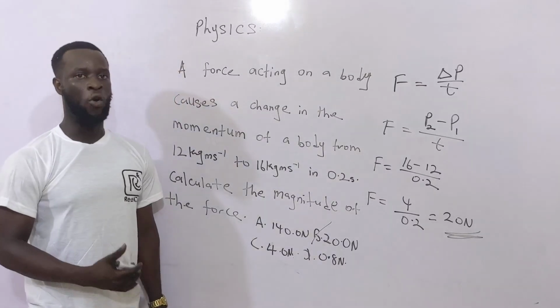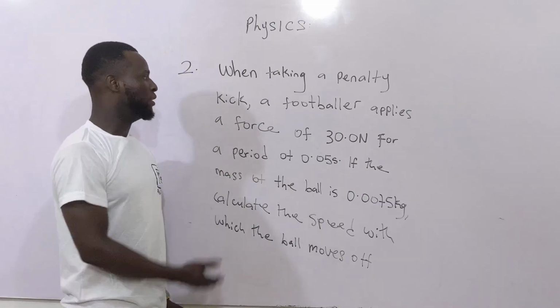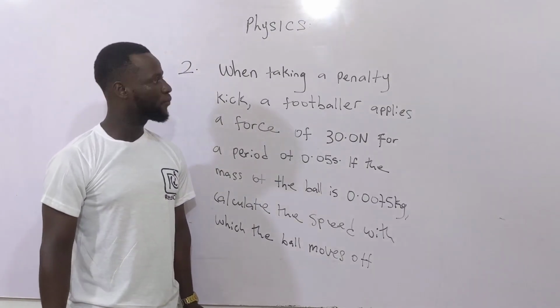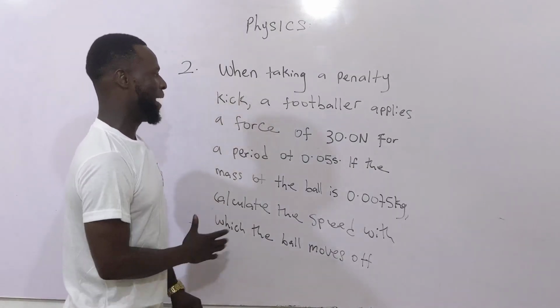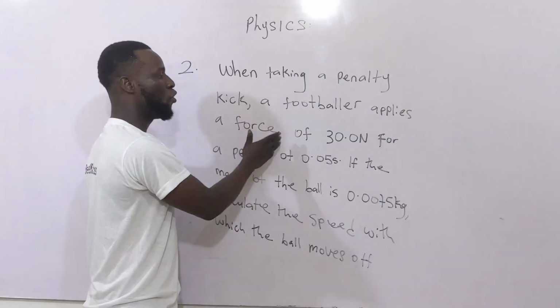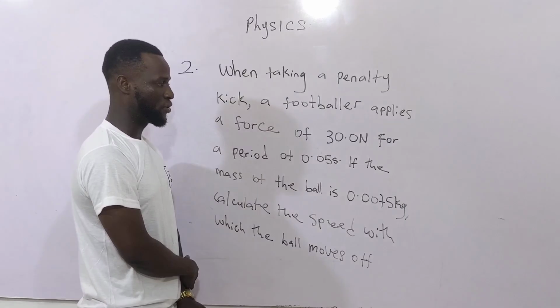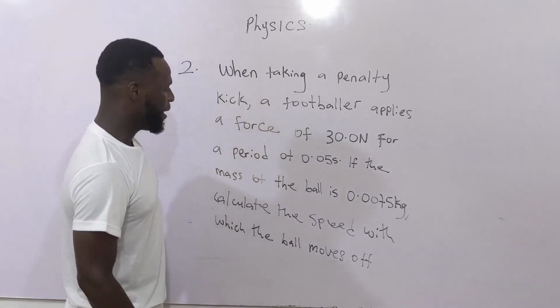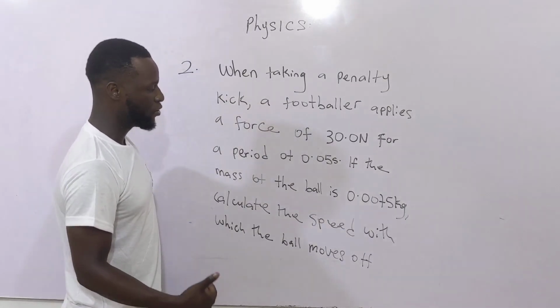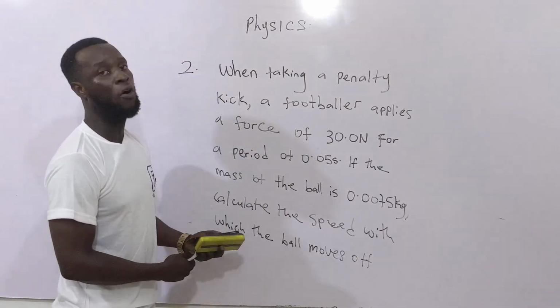Now, let's take question number 2. Still on dynamics. When taking a penalty kick, a footballer applies a force of 30.0 Newton for a period of 0.05 seconds. If the mass of the ball is 0.0075 kilogram, calculate the speed with which the ball moves off.